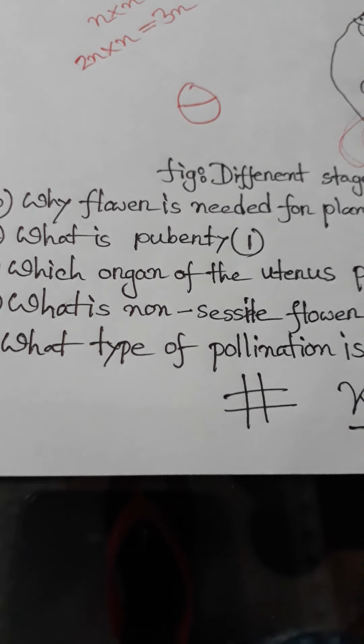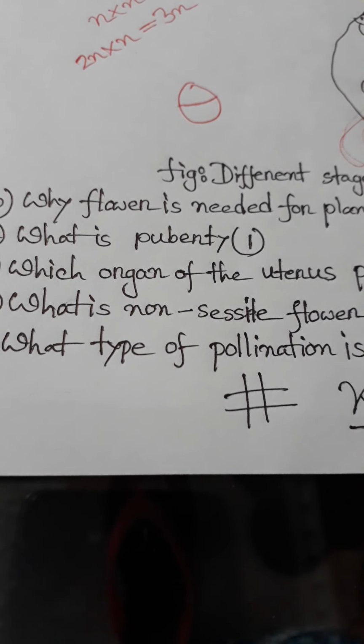Then go to: what is puberty? Puberty means boyosandhi. The transitional period between adolescence and youth is named as puberty. Transitional period, between the adolescence and the youth, is named as puberty. Then puberty is one long question.